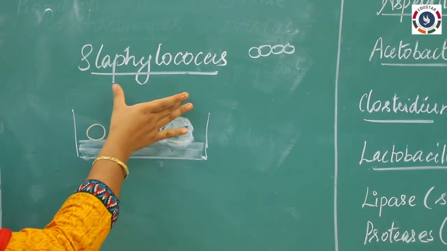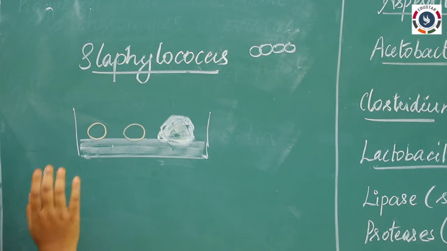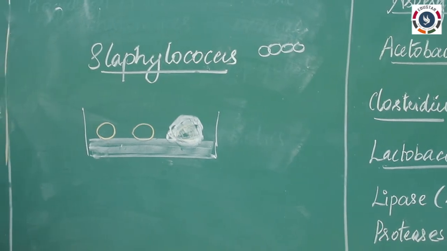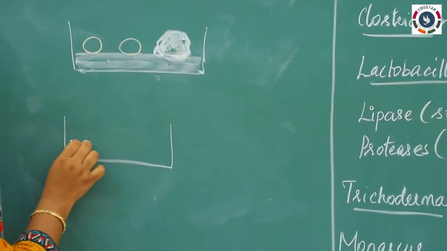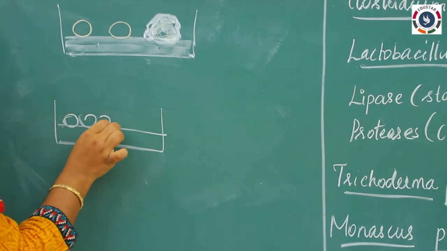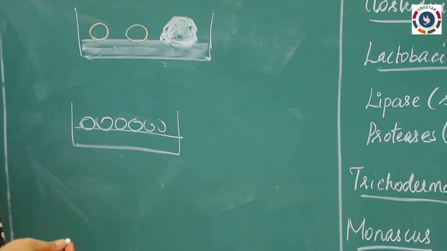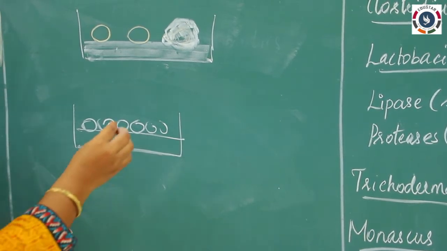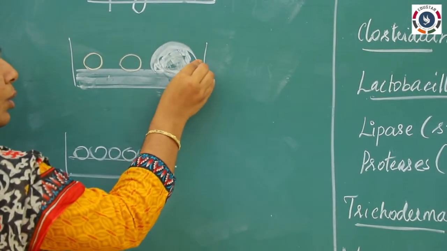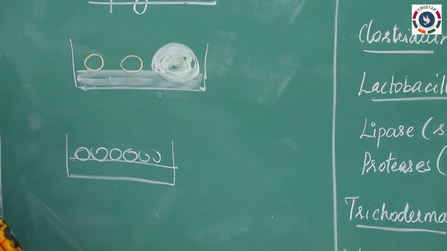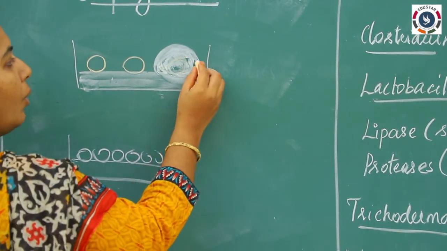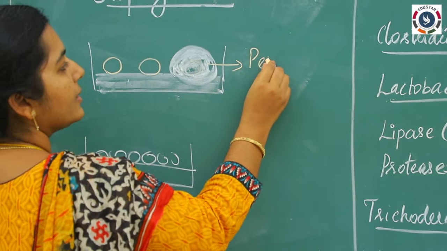So here, if you take a Staphylococcus and grow it in the medium, what will happen normally? If we are growing the bacteria in the medium, it will form colonies and grow throughout the plate. We can see it visibly, right? So he found that in a particular region there is no growth of Staphylococcus aureus. Instead, he found one mold had grown, that is called penicillium.